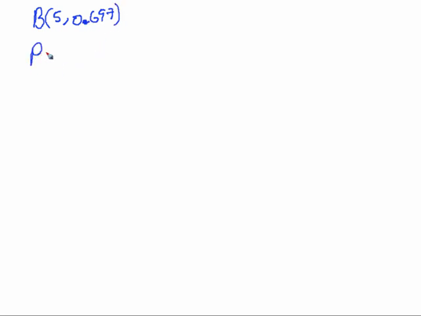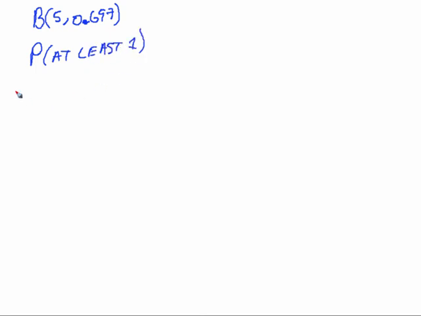So what they want to know, let's go ahead and put our model down again. So this is Bino 5 by 0.697. Probably not a bad idea to have that leading 0 there, huh? Okay, and they want to know the probability of at least 1.